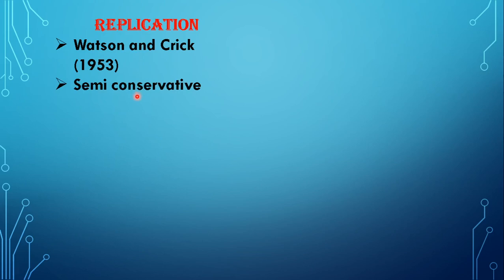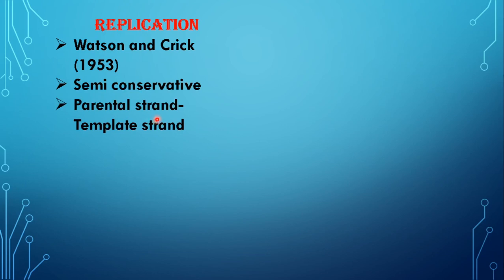Semi-conservative means that the parental DNA does not break down completely, but 50% of it is present in the daughter DNA that will be produced from the parental DNA. So the replication process will obviously increase the number of copies. Each new DNA formed from the parental DNA will have 50% of the parental DNA, and hence DNA replication is referred to as semi-conservative.